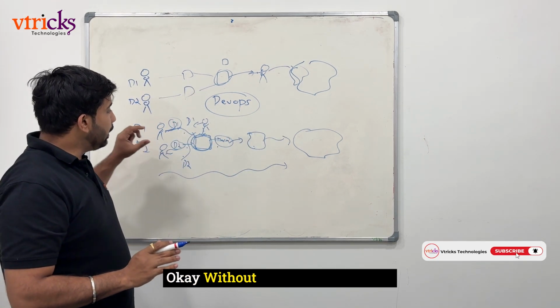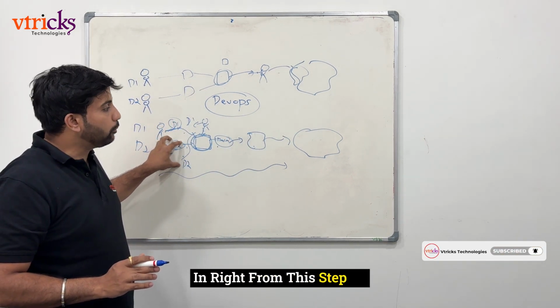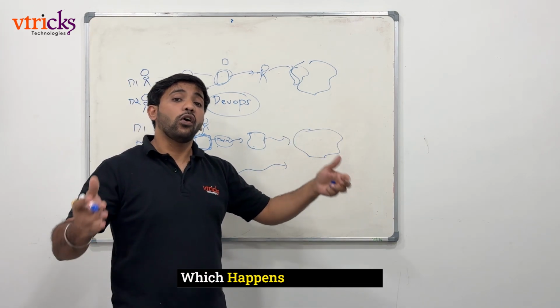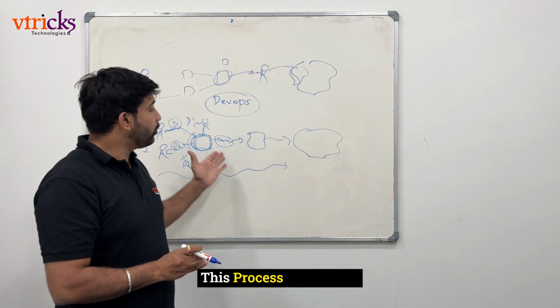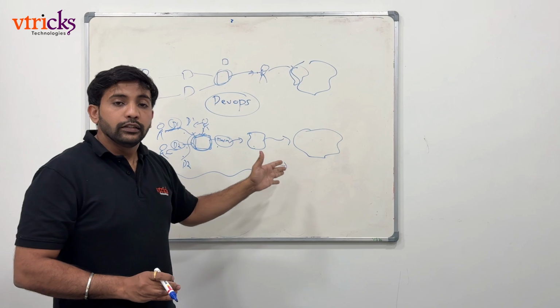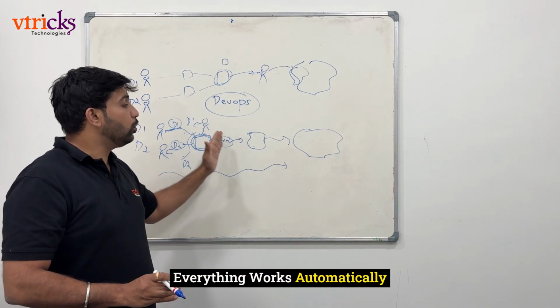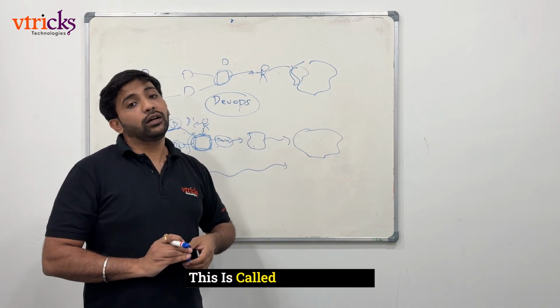Without any person involved, from this step to deploying onto the cloud, it happens automatically. The process of building, deploying and integration all works automatically by the tools. This is called DevOps.